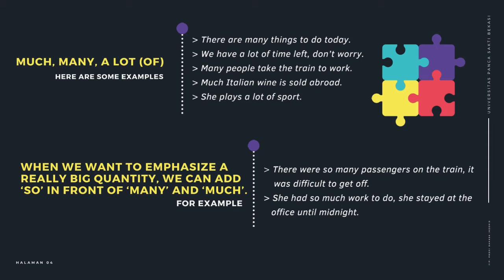When we want to emphasize a really big quantity, we can add so in front of many and much. For example, there were so many passengers on the train, it was difficult to get off. She had so much work to do. She stayed at the office until midnight.